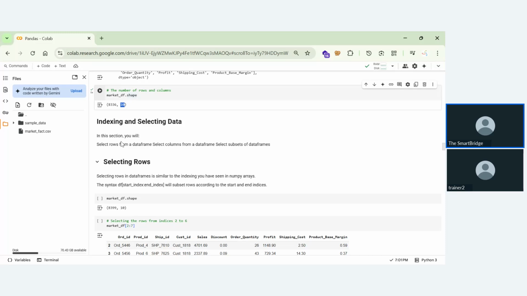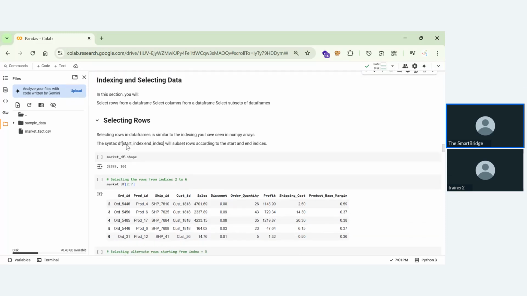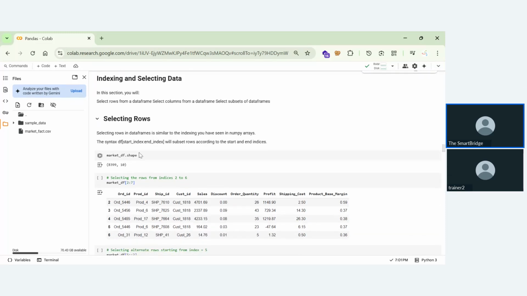So the next thing is indexing and selecting data. I hope you understood what shaping is. Shaping is nothing but understanding the shape of the file. The shape of the file represents how much data we have in the file. That is, we have 8,336 rows and 10 columns. So that is the shape of the file.